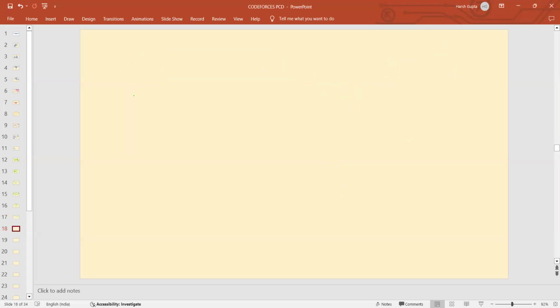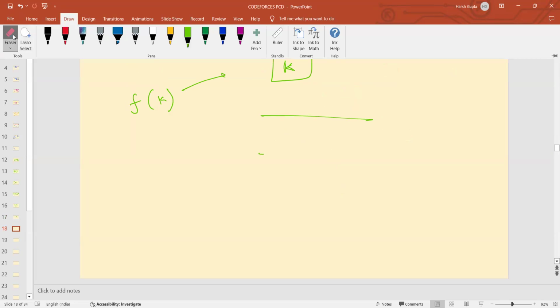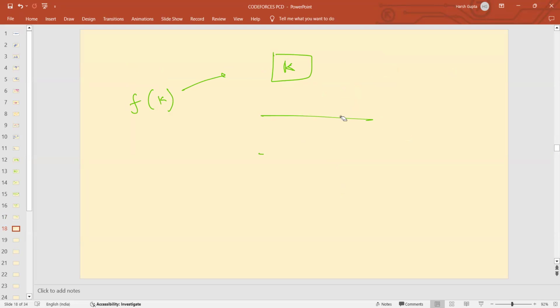So the question is that you have to calculate f of k. Now what does f of k mean? F of k means that you initially have an integer k and you have n sequences. So n sequences is basically something like this. You have n sequences actually. So, wait a minute.